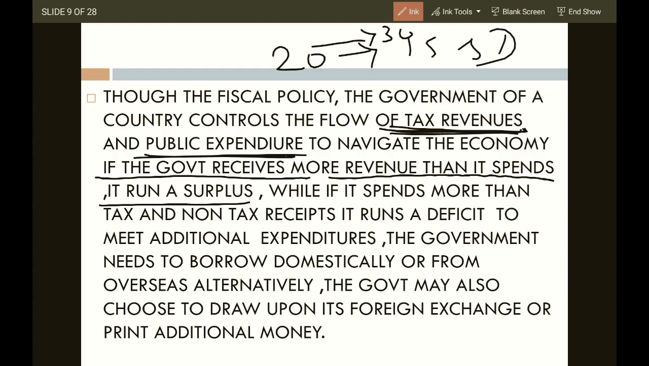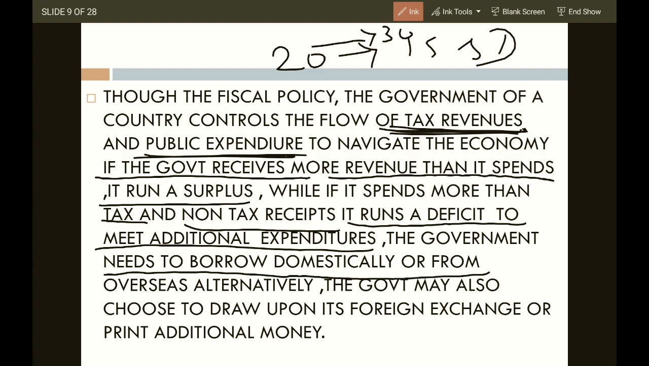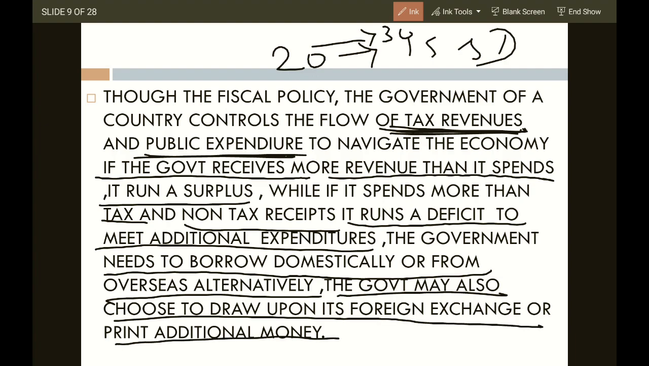So government needs to analyze that the budget should not go into a deficit. If it's going into a deficit, then it's a dangerous condition for an economy. Okay, while if it spends more than the tax received, it runs a deficit. To meet the additional expenditure, the government needs to borrow domestically or from overseas. Alternatively, the government may also choose to draw upon its foreign exchange or print additional money. What will happen if they do not have money?